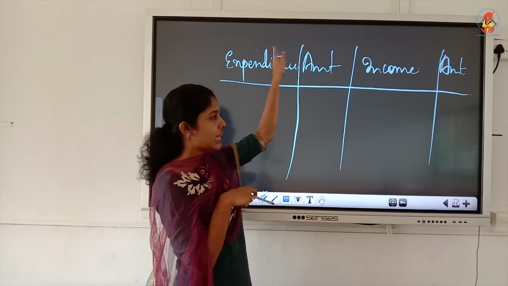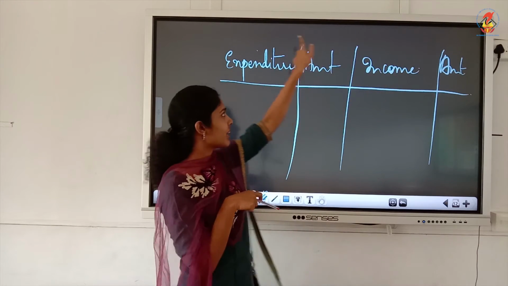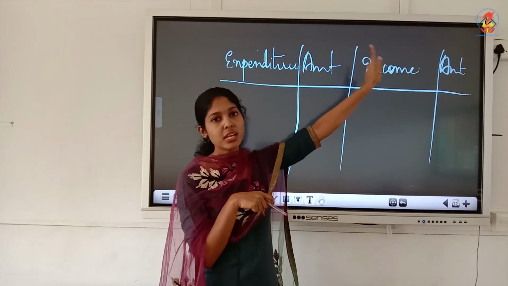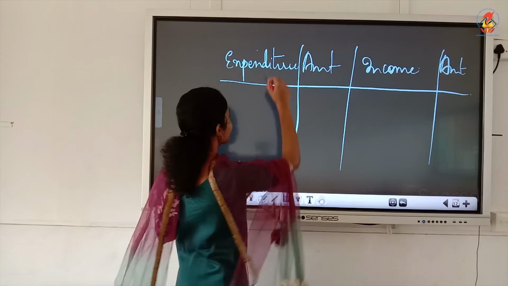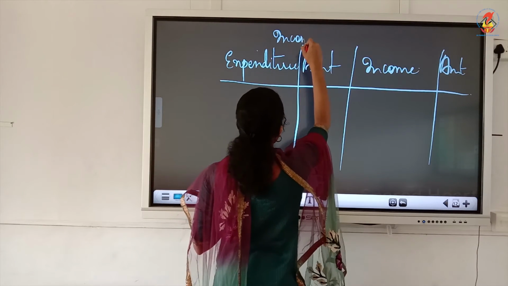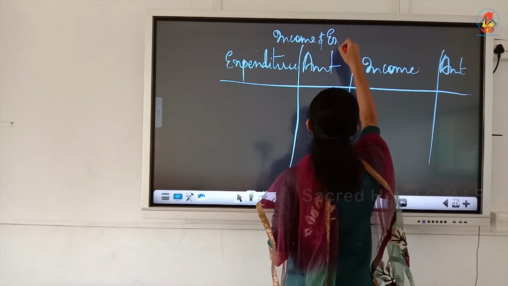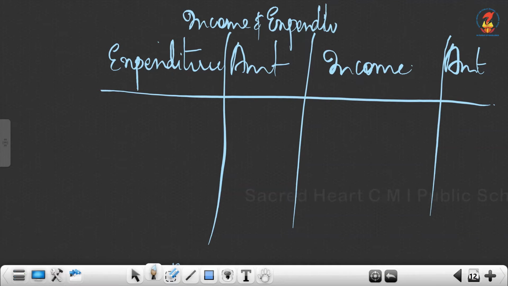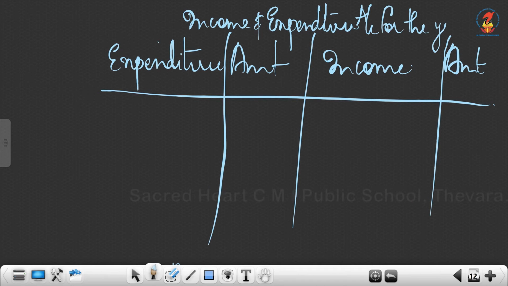But when you write the heading, what should be the heading? Just write the heading in the middle: income and expenditure account for the year ended. That's the heading of income and expenditure. This is the second financial statement of NPO. Income and expenditure account for the year ended. Here we will write the date.